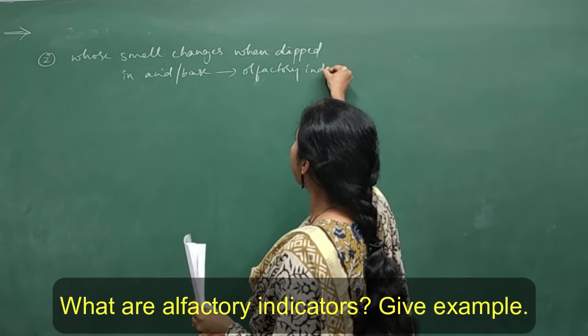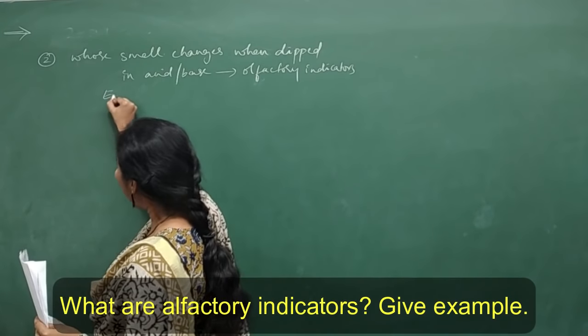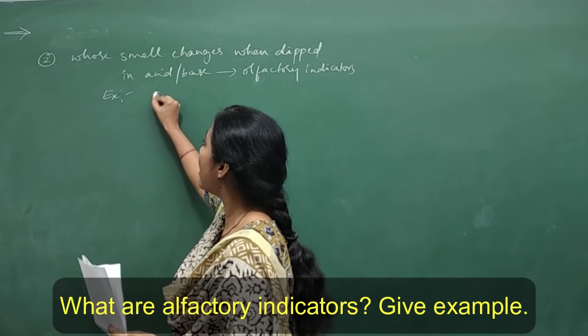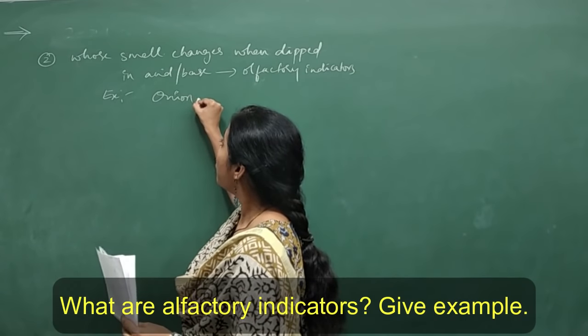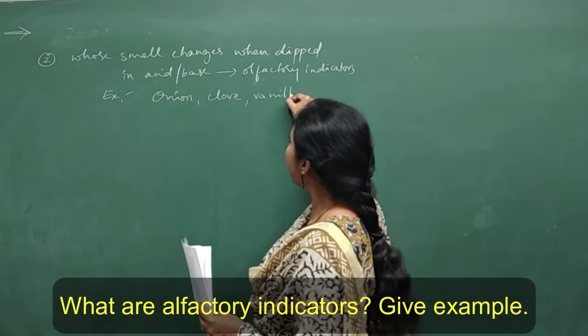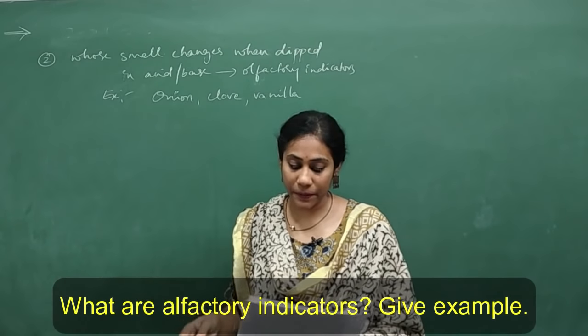Right? So this is the definition of olfactory indicators. So they can ask you the examples. Examples for olfactory indicators are onion, clove, vanilla, right? Various other examples are there. At least 2 examples try to remember.